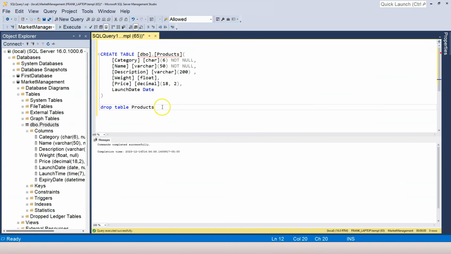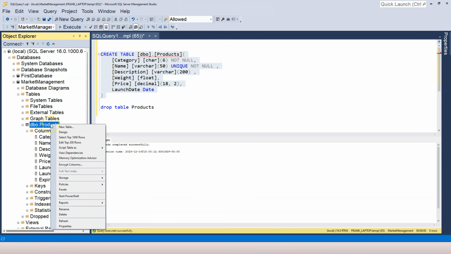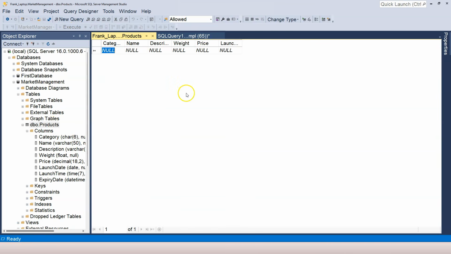So let's go to SQL Management Studio over here, and we can apply the unique constraint right after the NOT NULL constraint. Just like this. You can apply the unique constraint before NOT NULL. It doesn't really matter. So let's drop the existing products table and recreate it. Now let's right click on the products table and click on edit top 200 rows, and let's populate the product row again. Now that we have to enter information in the category, let's use MEA, which stands for meat. And then here we're going to say beef, and everything else we can leave as null, which means missing data.